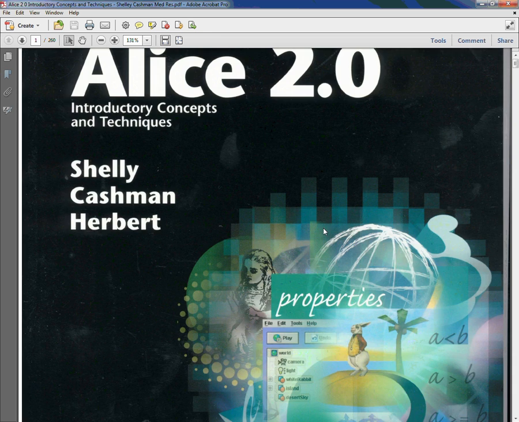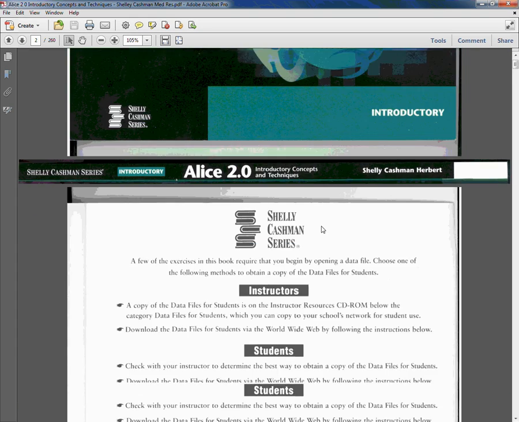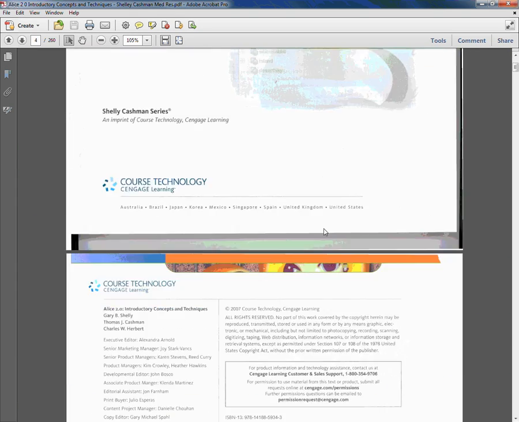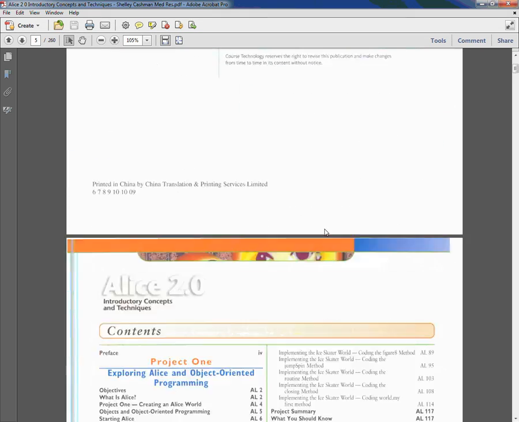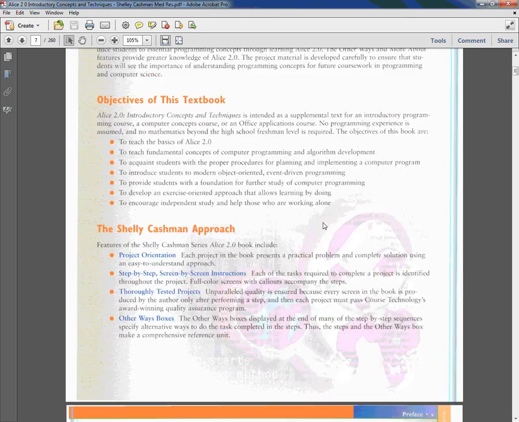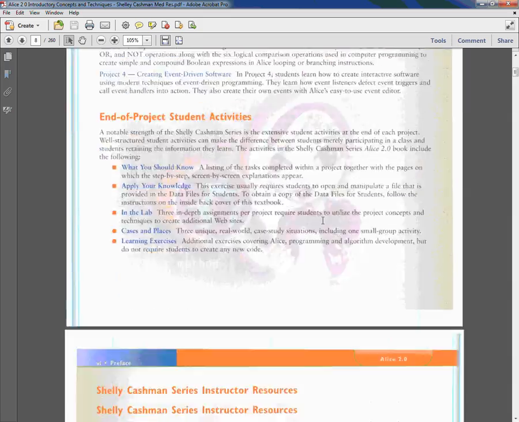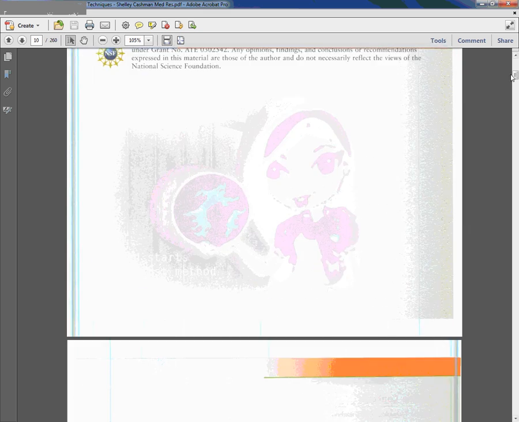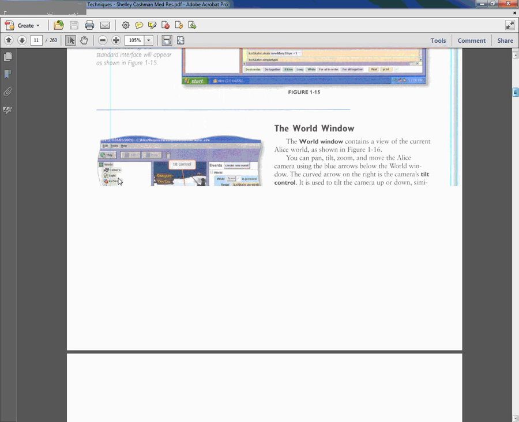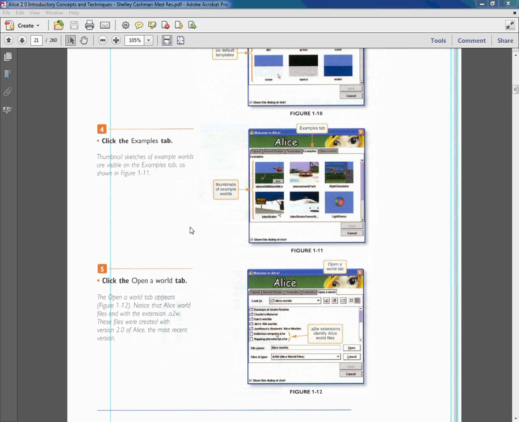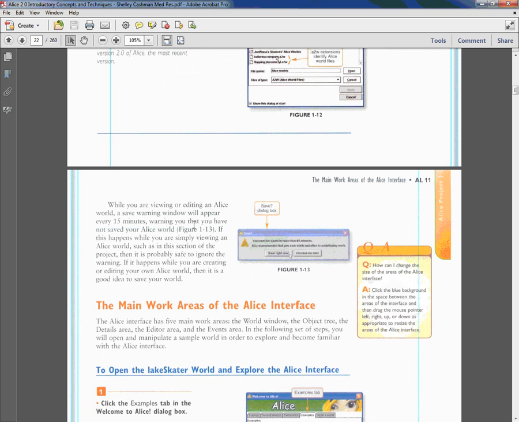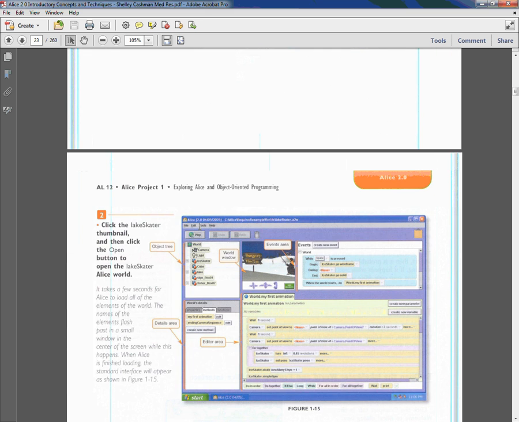For a while we'll use this book. I'm not sure if we'll change it a little bit and do some other things that are a little more creative. But to start off, it goes step by step with making an Alice world. Tells you how to start Alice, how to set the background, and it's very simple.